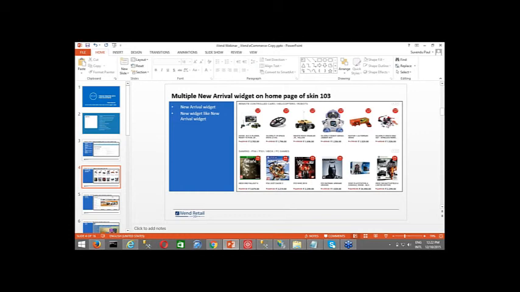So this is the concept of the new arrival widget on the home page of Skin 103. What you can do is create it. Every time a retailer comes up with new products and wants to launch them onto the e-commerce portal, they can create either a new arrival category or a group and map the products onto it, and then use that particular ID or entity to show them as new arrivals, right?